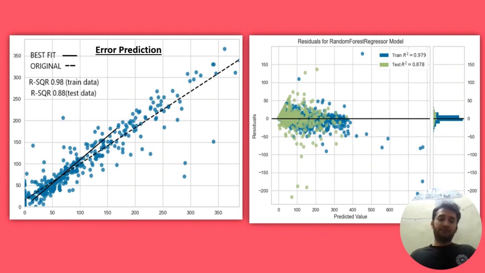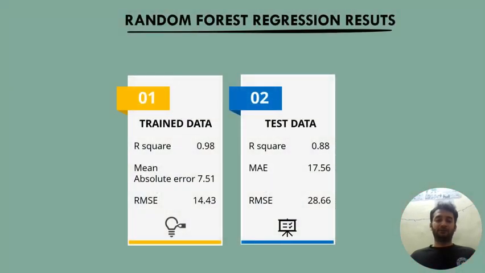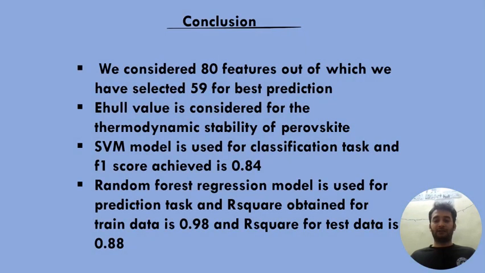So this is the graph showing what the real value is and what the predicted value is. Like, if our model predicted the energy is 50 and the real energy was 51, it has very little error. This is shown by these two graphs. This is the accuracy and this is the conclusion. Thank you.